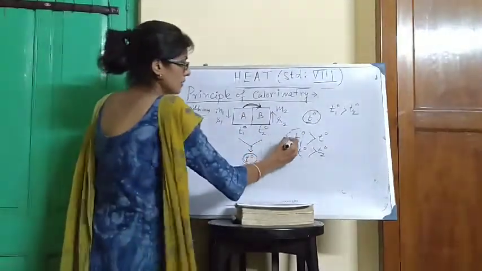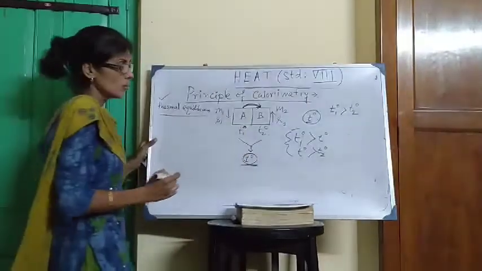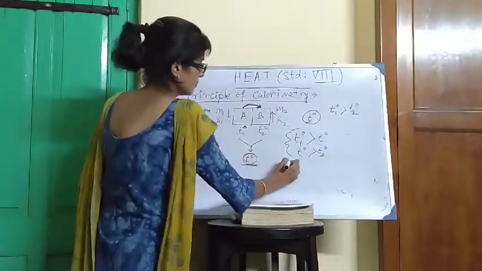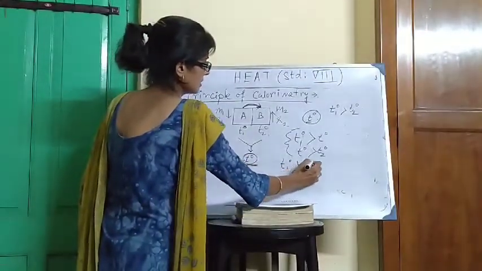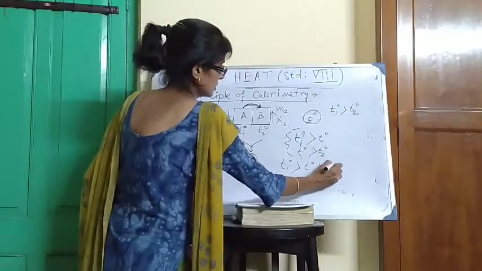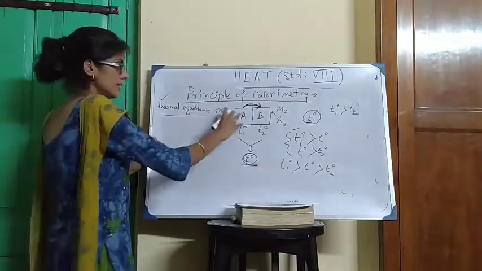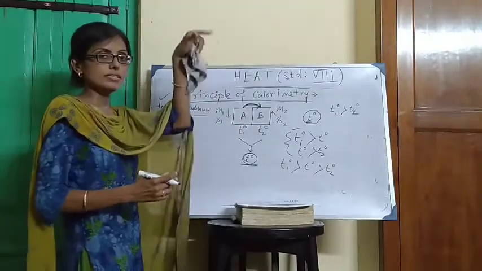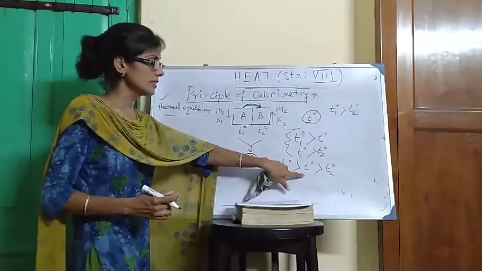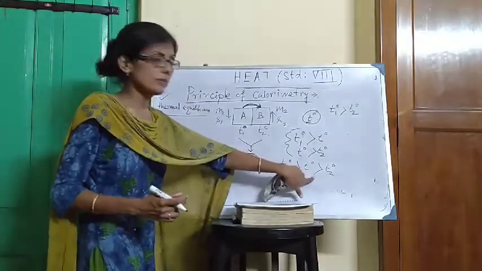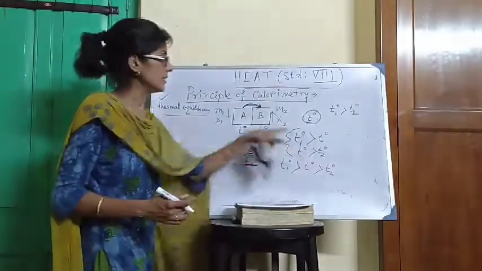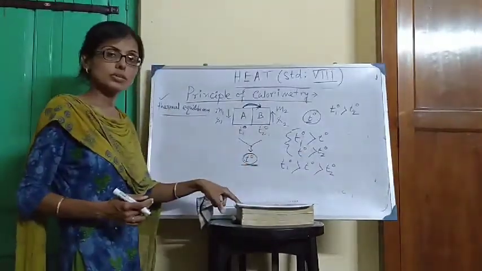Combining these two relations, we can write that T1 degree is greater than T degree, which is greater than T2 degree. Initial temperature of the first body is greater than equilibrium temperature, and the equilibrium temperature is greater than the initial temperature of the colder body.